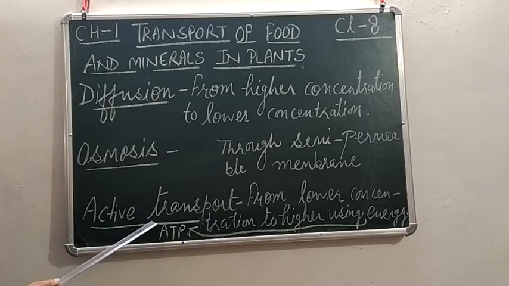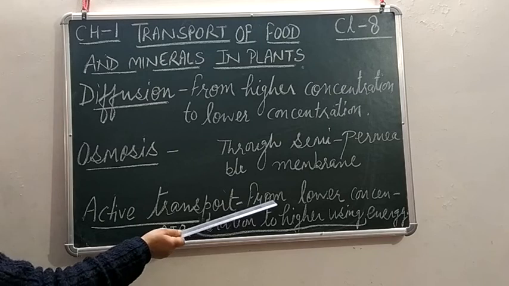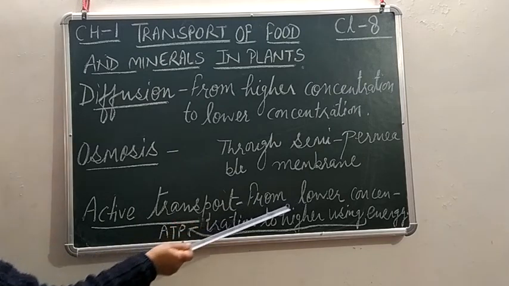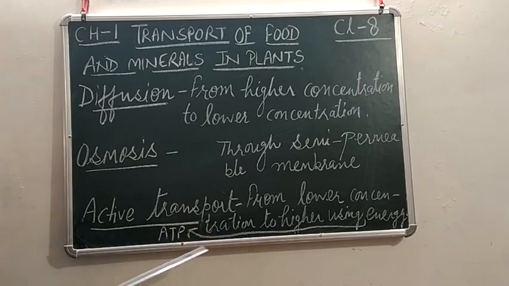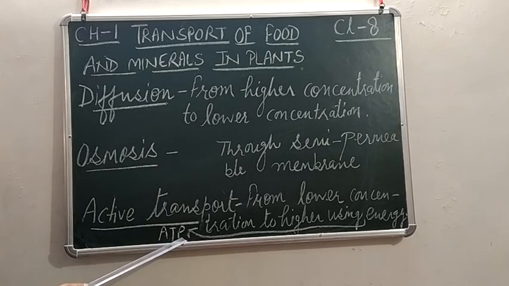So, these minerals will move from lower concentration to higher concentration, using energy. And this energy will be provided from ATP molecules. ATP, you should know this expanded form also, adenosine triphosphate.